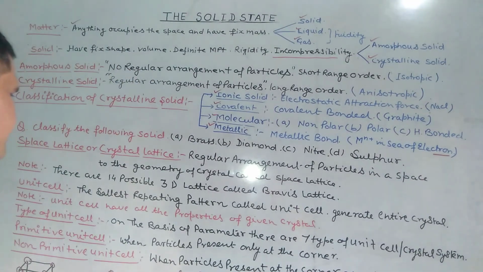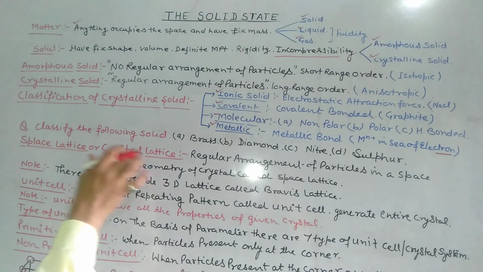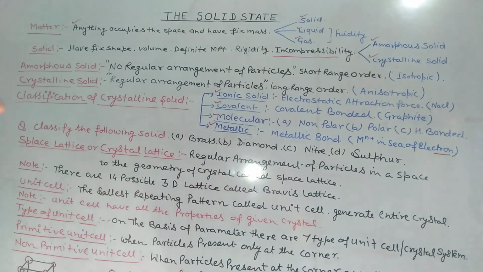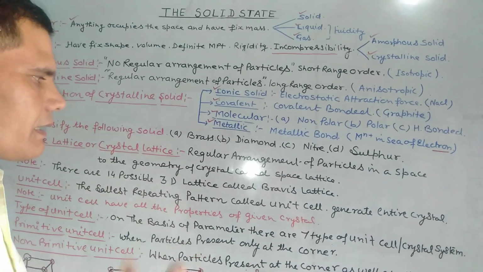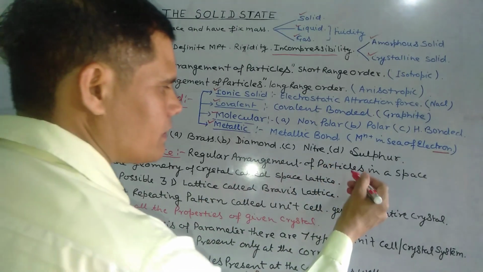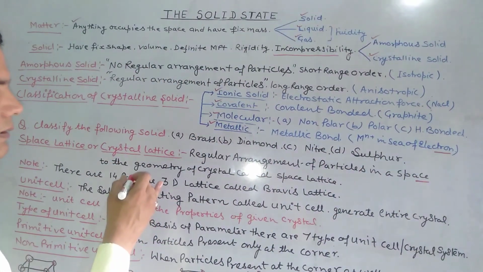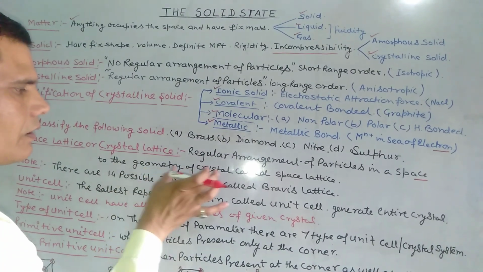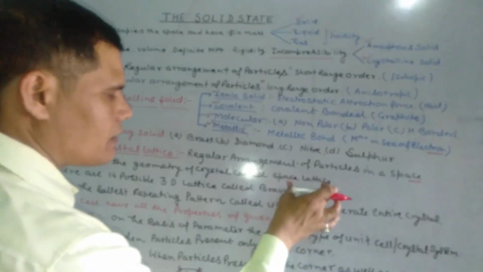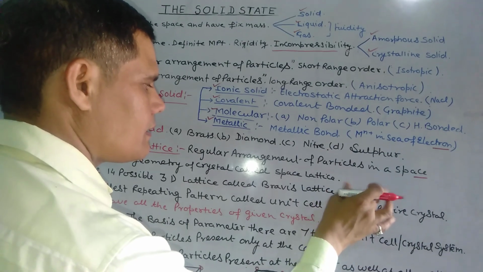Next one, the definition: space lattice or crystal lattice. The regular arrangement of particles in a space, according to the geometry of the crystal, is called space lattice.